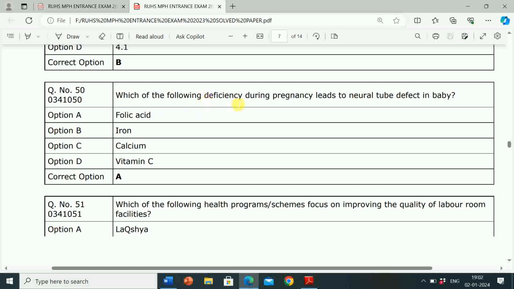Here the question is, which of the following deficiencies during pregnancy leads to neural tube defect in baby? Correct answer is folic acid. So deficiency of folic acid during pregnancy leads to neural tube defect in baby.